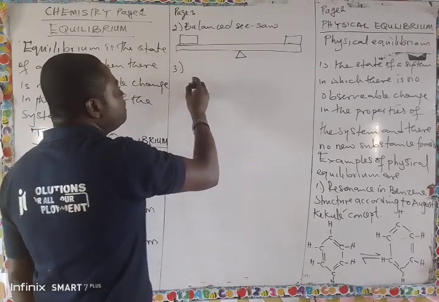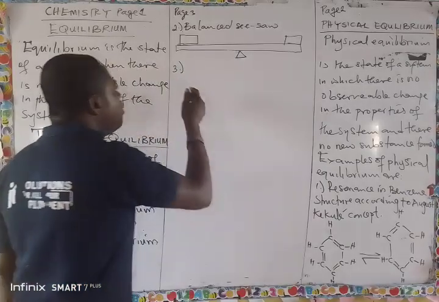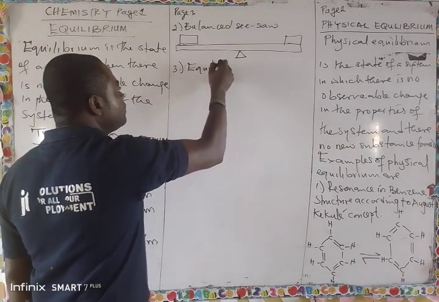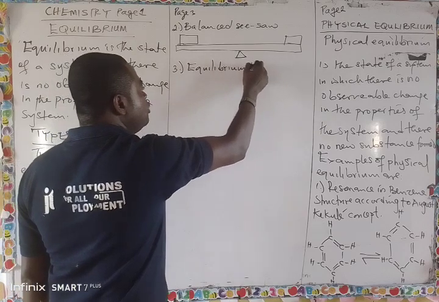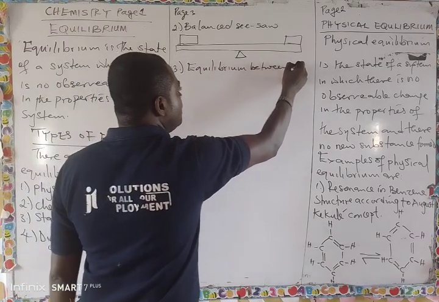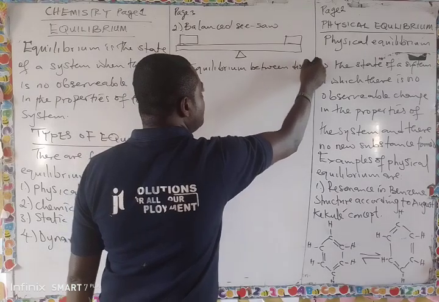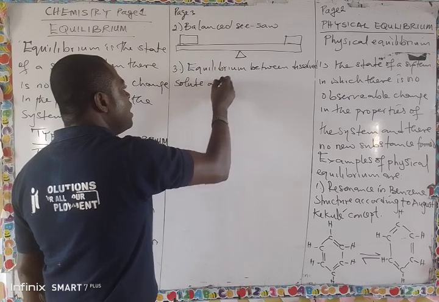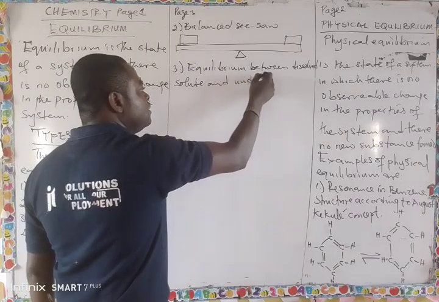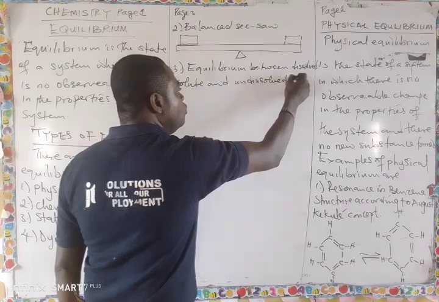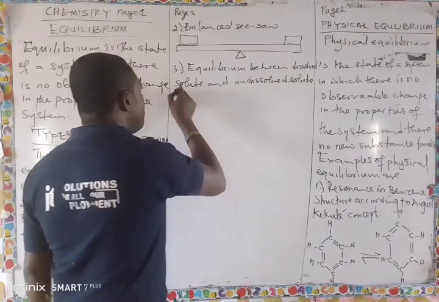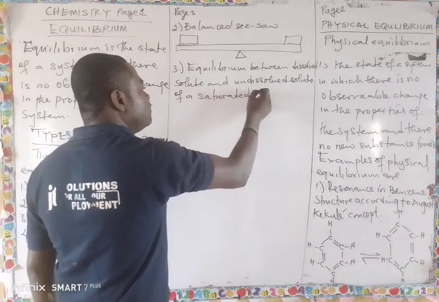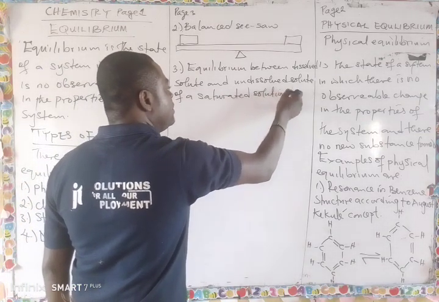Another example of physical equilibrium is the equilibrium between dissolved solutes and undissolved solutes of a saturated solution. You can represent that with this.